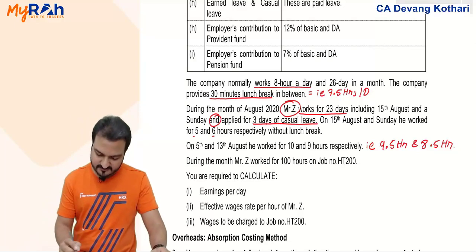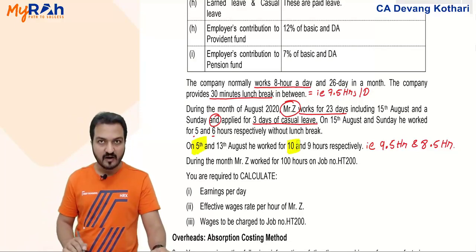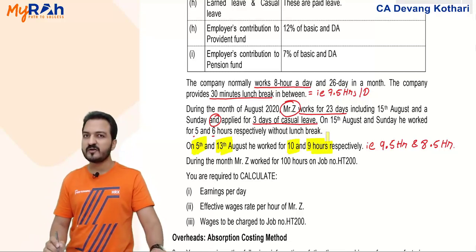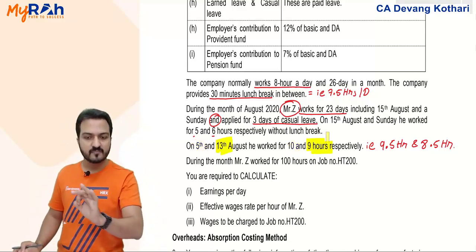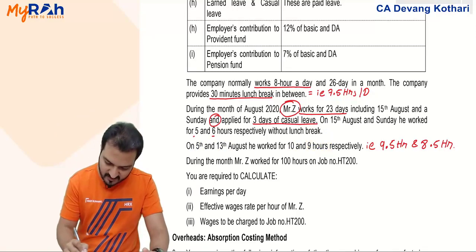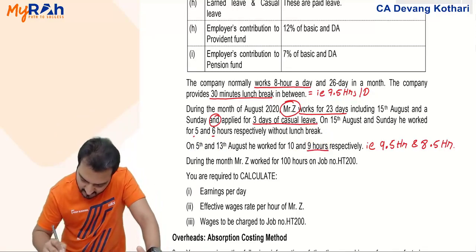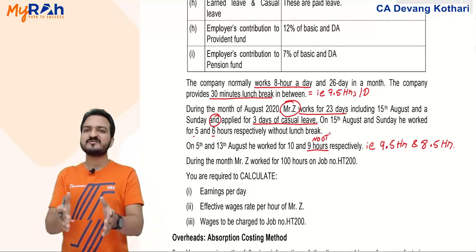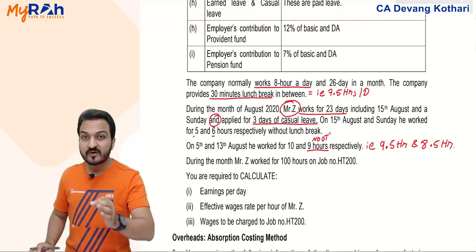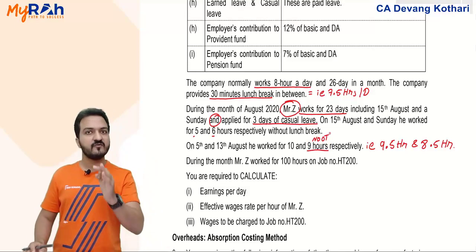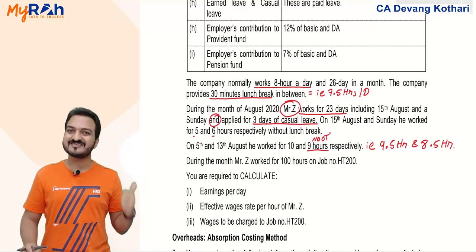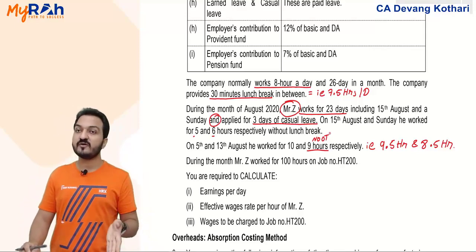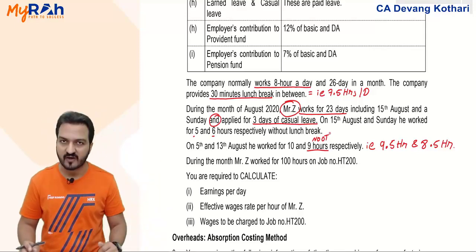On 5th August, he worked for 10 hours. 13th August, he worked for 9 hours. For working 9 hours, does he get overtime? No. So for 13th August when he worked for 9 hours, no overtime will be paid, because there was a condition here that overtime is paid only if he works for more than 9, not equal to 9. Anyways, here his working time is not even 9, working time is only 8.5 hours.